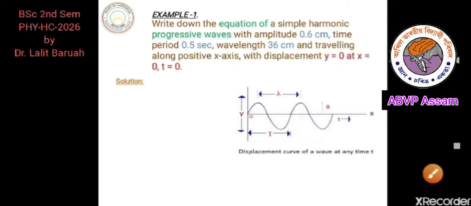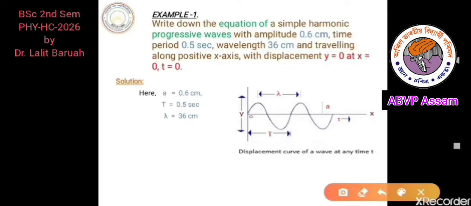A is the amplitude, which is given as 0.6 centimeter. Lambda is the wavelength, given as 36 centimeter. T is the time period. These data are given in the question. So here at t equal to 0, x is equal to 0, that means initially the particle is at point O, and at that moment y is equal to 0.